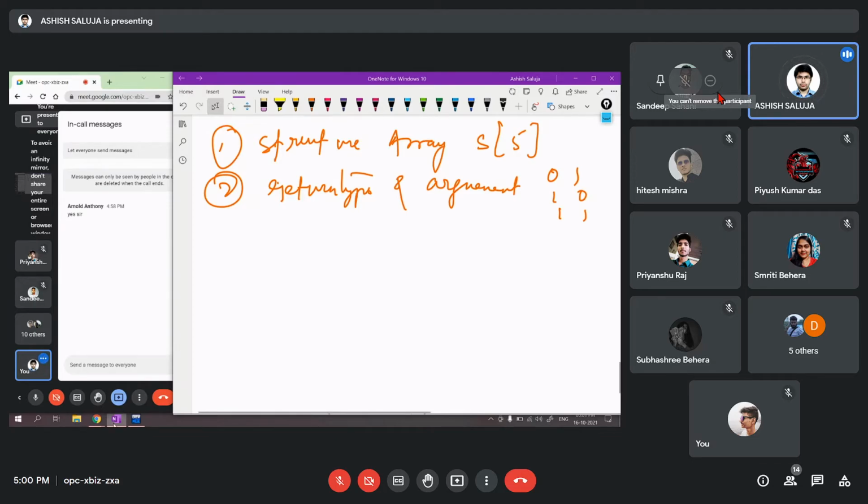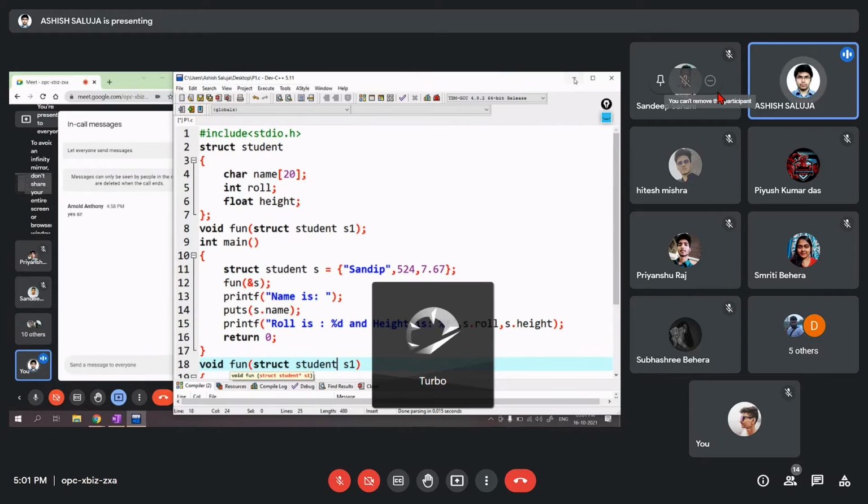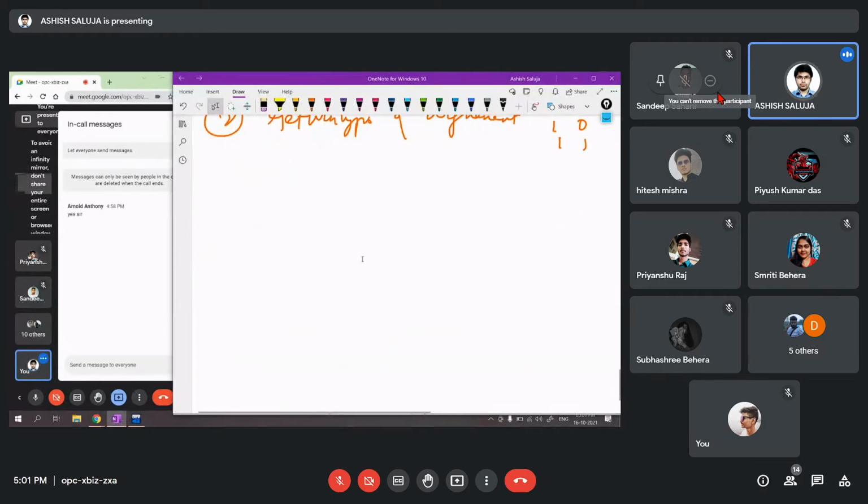I don't have the hard disk, otherwise I would have shown all the programs which I have, because it's there in my cubicle. It's not there with me, and we'll be practicing more questions on structures on Monday, 15-20 minutes. Then we'll start with the next concept, that is DMA. You need to check what is union. This also we'll be discussing on Monday. A small brief on union. So clear with structures or any doubt? Yes sir.